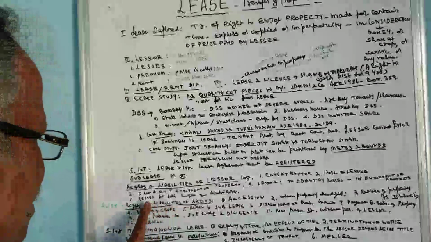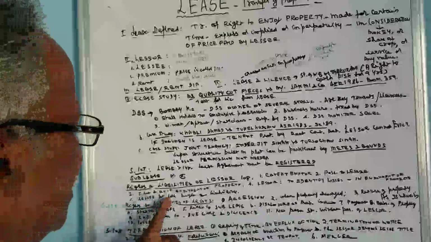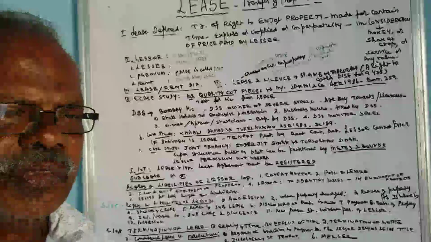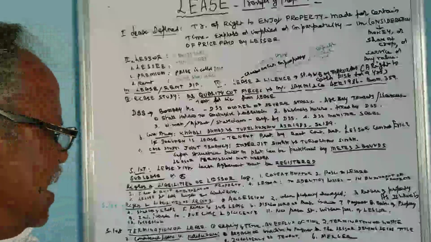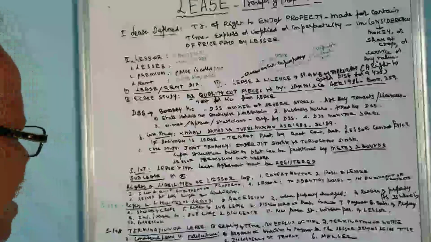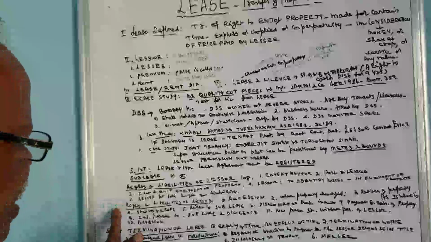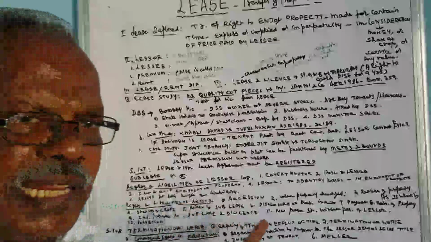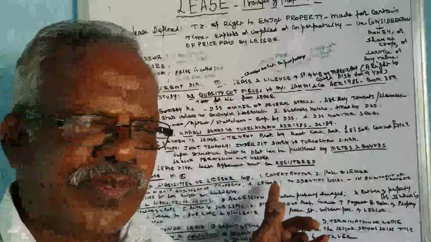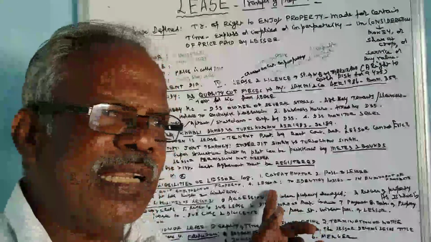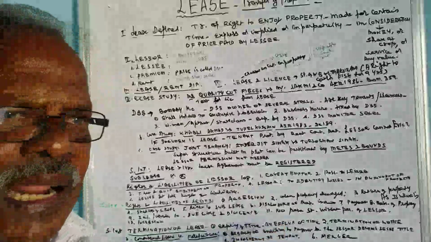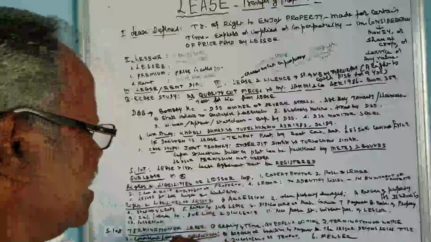Then the lessee gets both the right and liability. So the lessee gets both the right and liability. Then in section 108 in the same section, the rights and liabilities of the lessee. So far we have seen the rights and liabilities, liabilities meaning responsibilities of the lessor. Now we will see the rights and liabilities of the lessee.